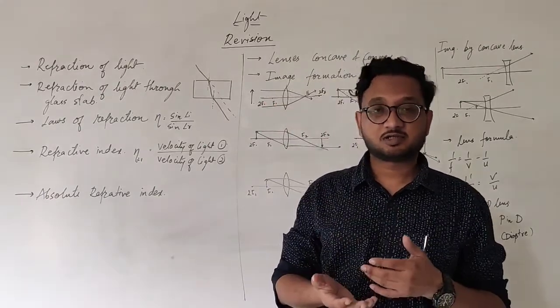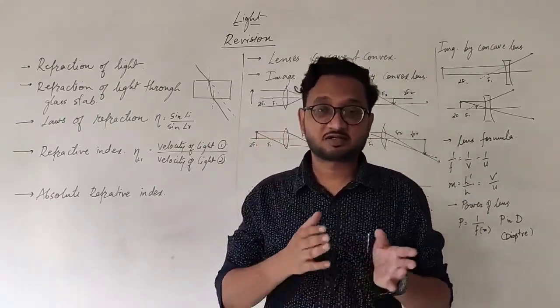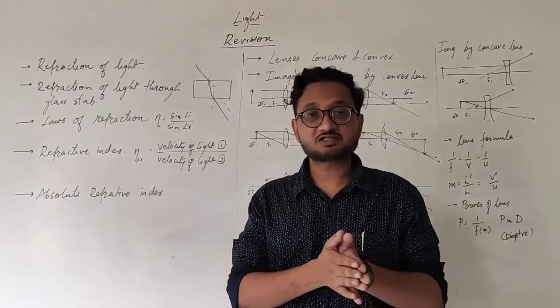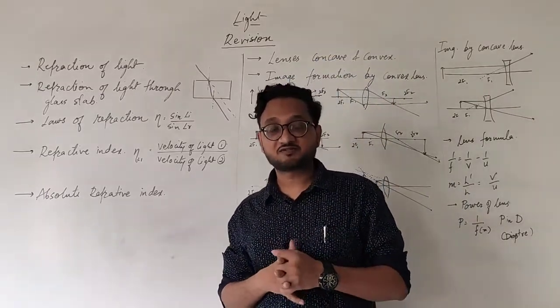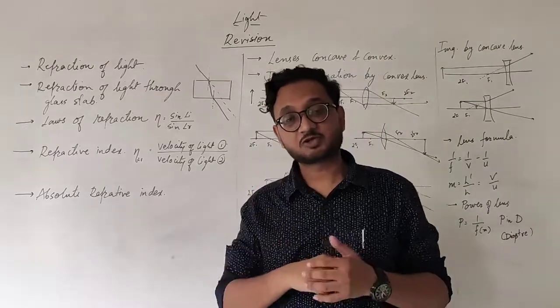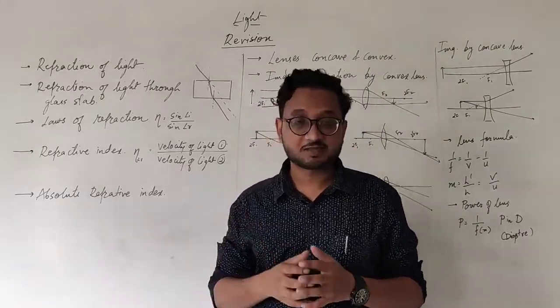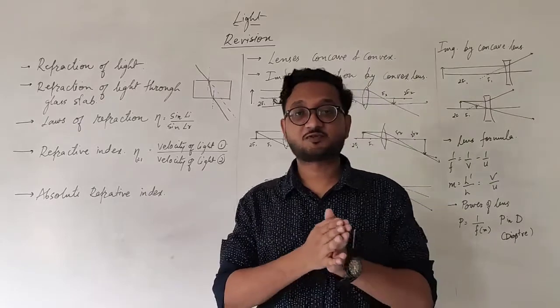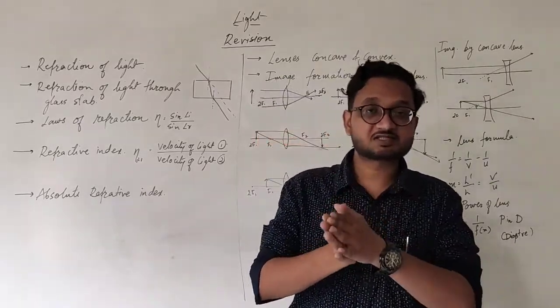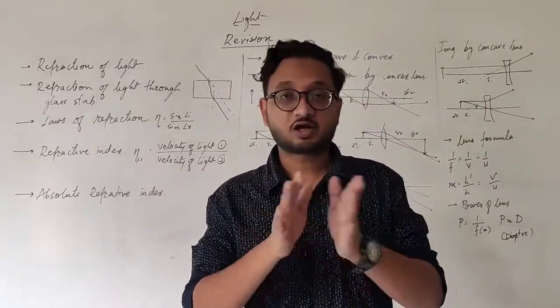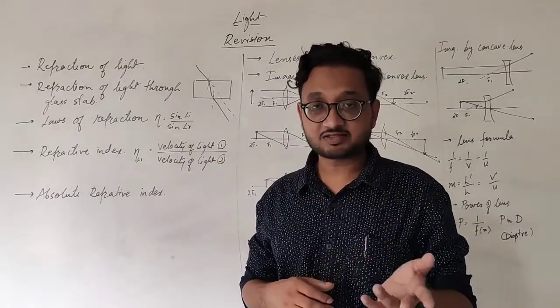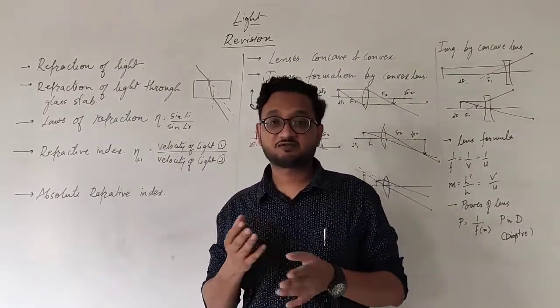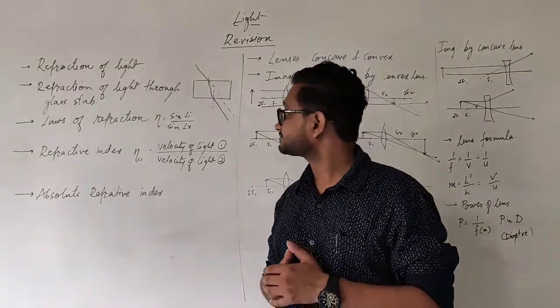Unlike the reflection, the angle of incidence and angle of refraction are not same. In reflection we had that angle of incidence is equal to angle of reflection. It is not same in this case because whenever it enters from one medium to another medium, it changes its path towards the normal or away from the normal depending on the medium in which it is entering, and hence the angle of incidence and angle of refraction are not same.